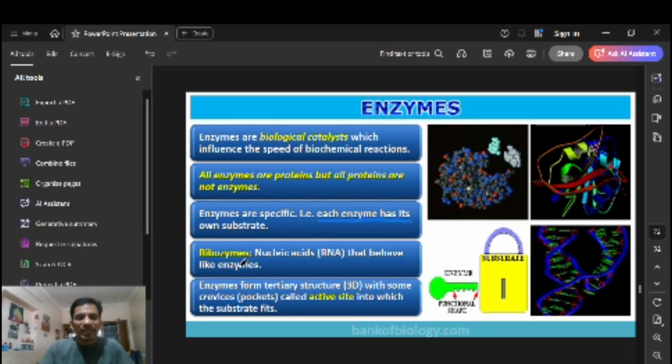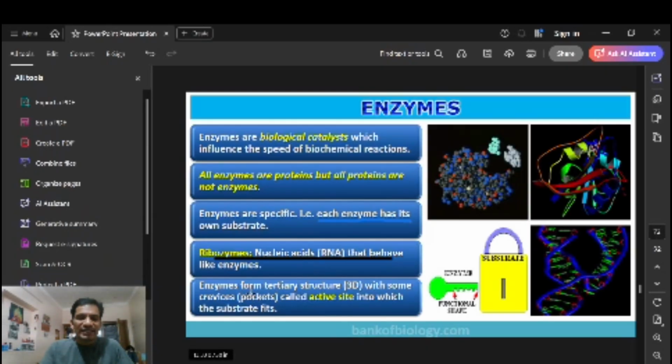Ribozymes are nucleic acids that behave like enzymes. A ribozyme is a nucleic acid, that is RNA, ribonucleic acid, that behaves like an enzyme, right? This is a very, very important one.